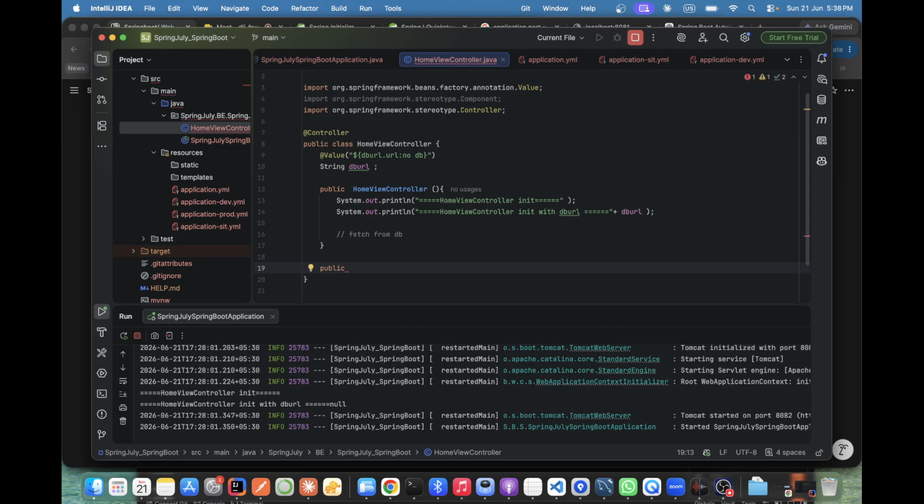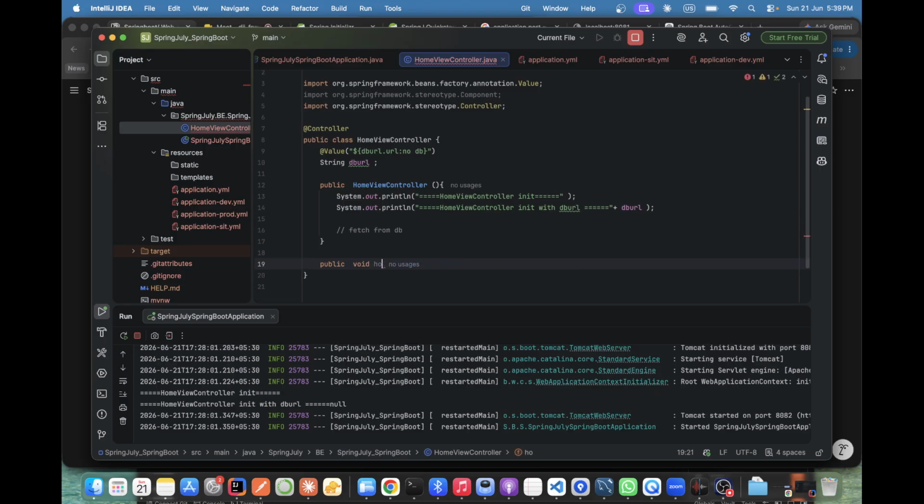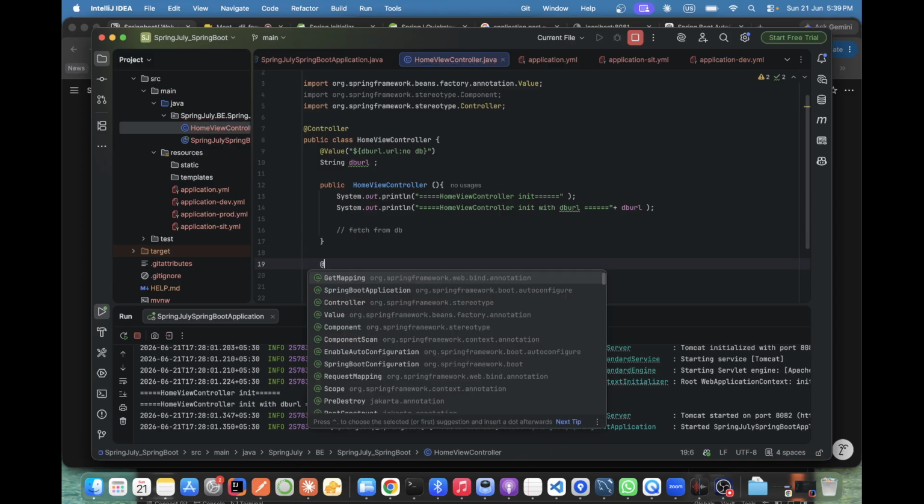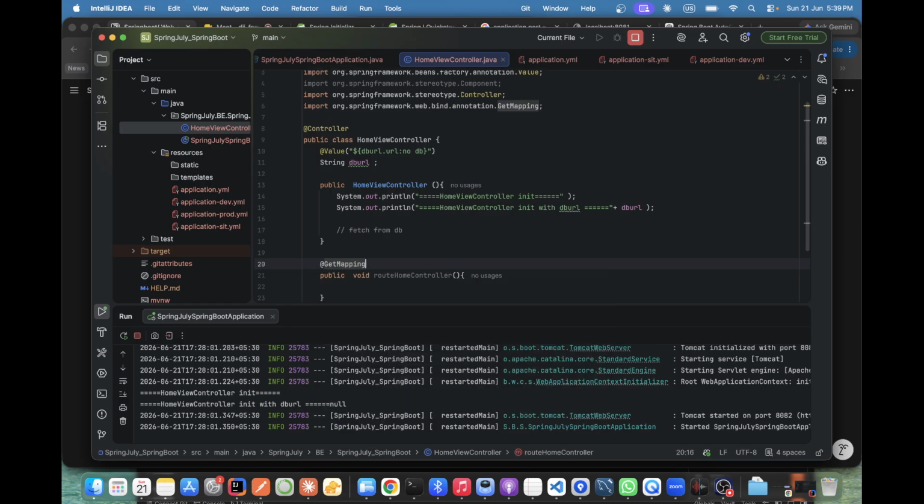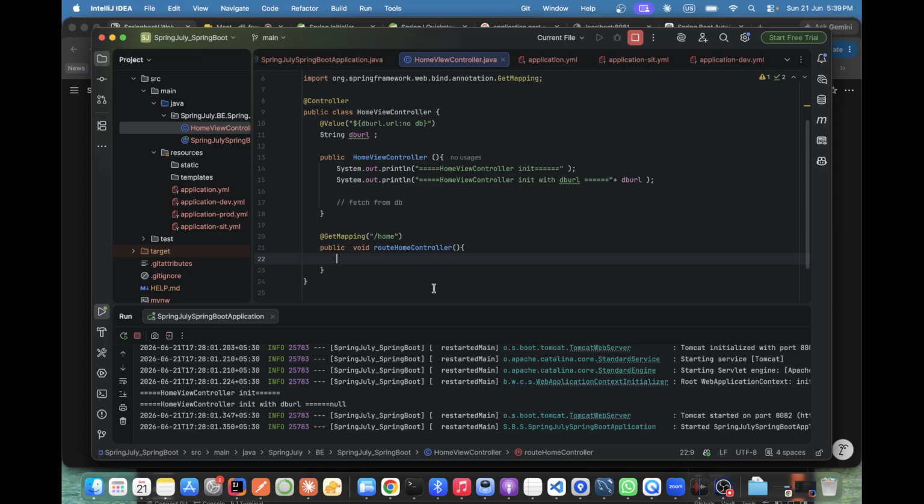Public void route home controller. Okay, and here we are adding @GetMapping and here /home. Correct? See, whatever we are learning now, it is just a journey of the REST API.